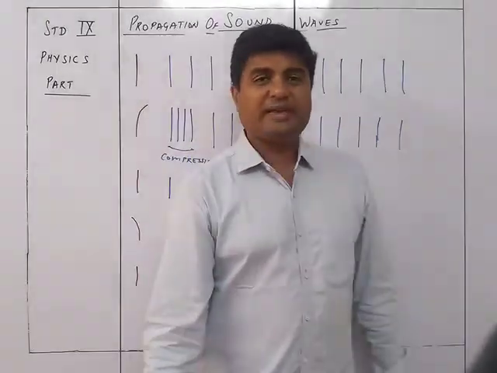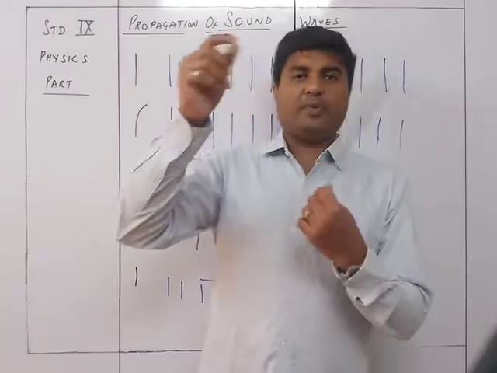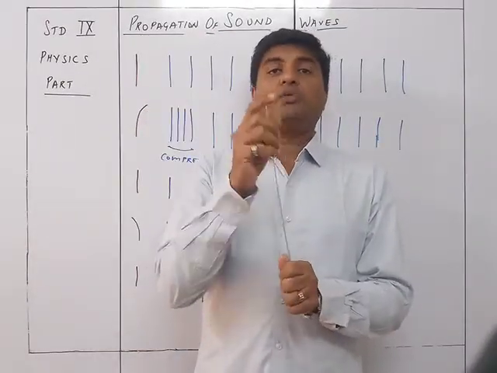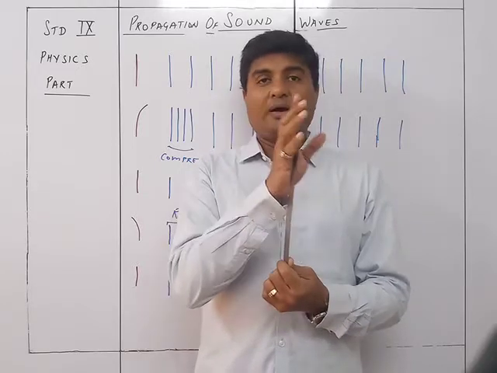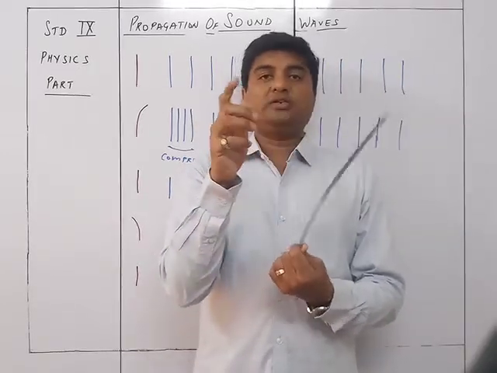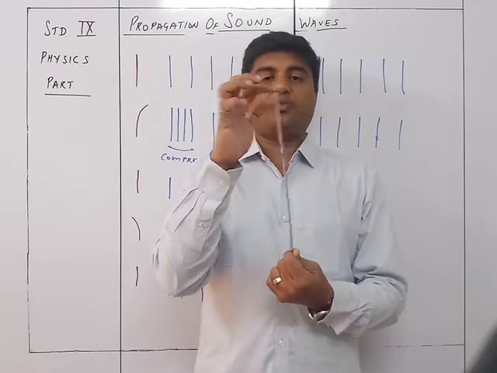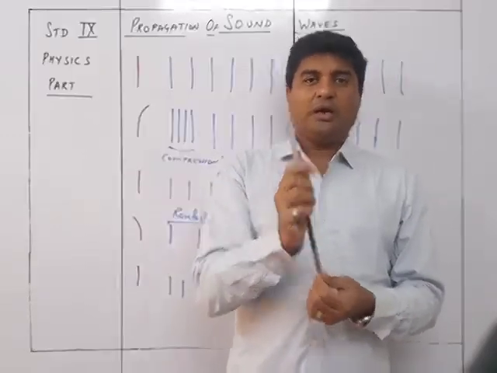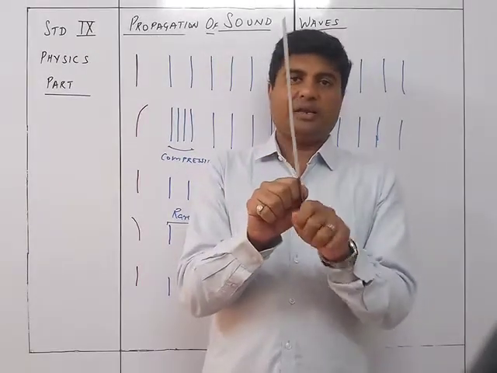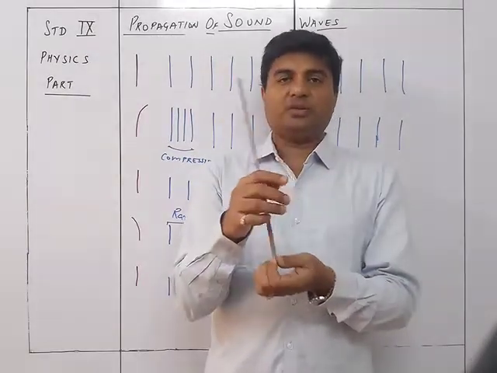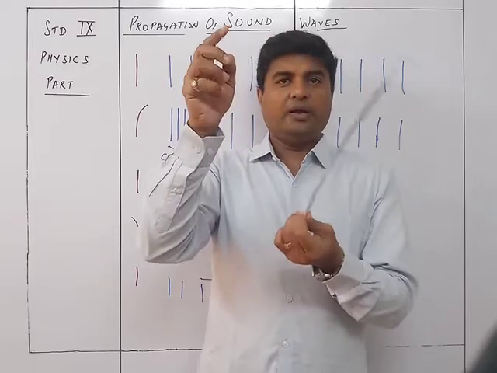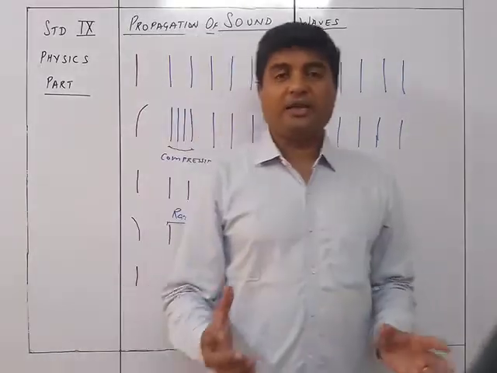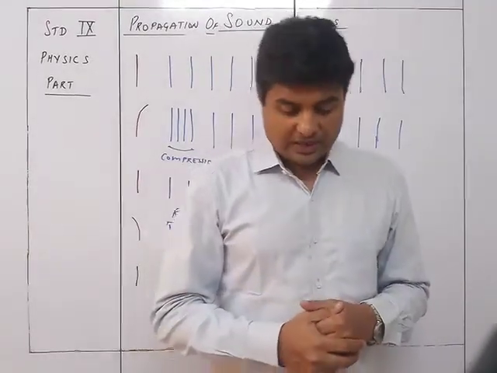So that is what we are saying: if I start this in vibration, you can see that after some time it stopped because of the friction in the air, due to which it stopped vibrating. So you can see the vibration was there only for a certain period and then it stopped. First of all, I held it very firmly, because if I hold it loosely it will fall. That's why I need to keep it firm, but it is going to go for a lesser time. So this is how the longitudinal waves are going to be formed.